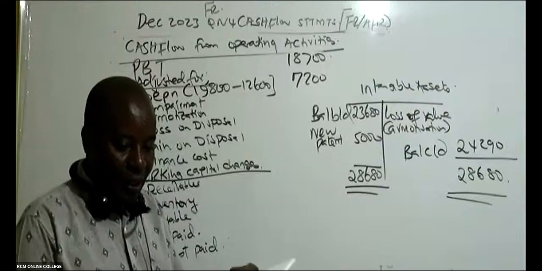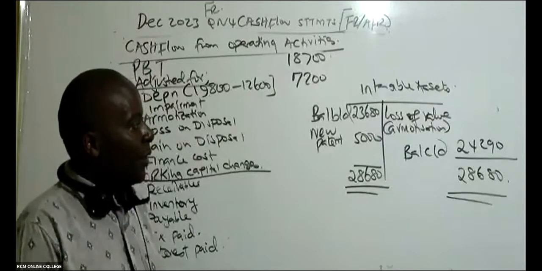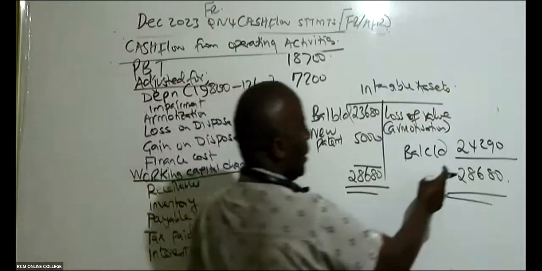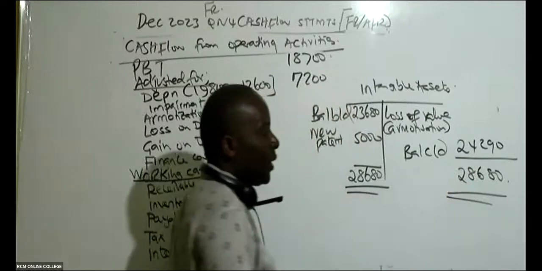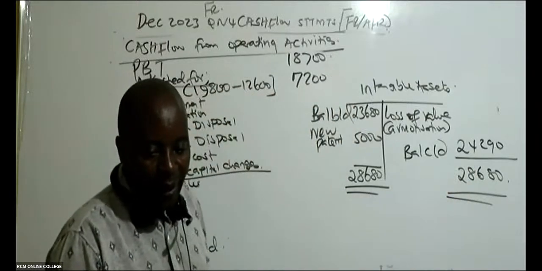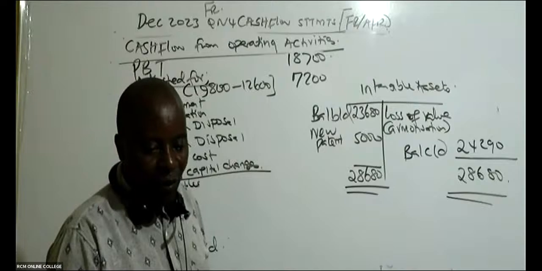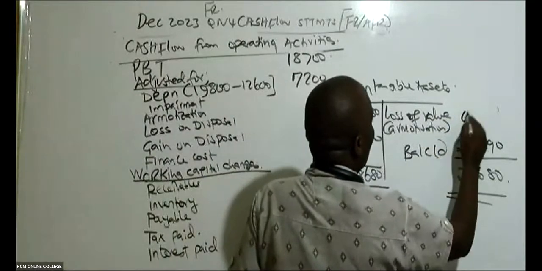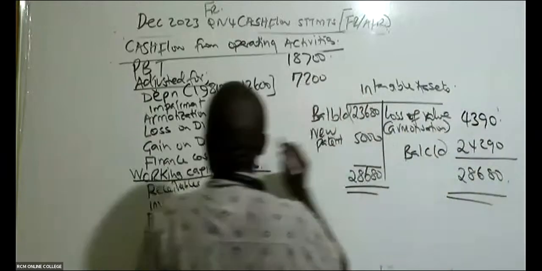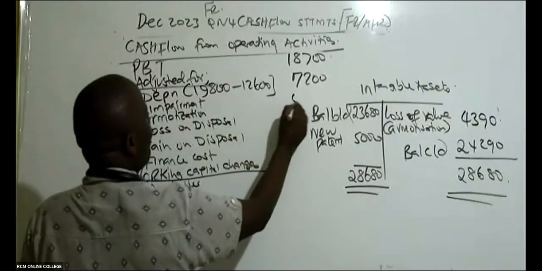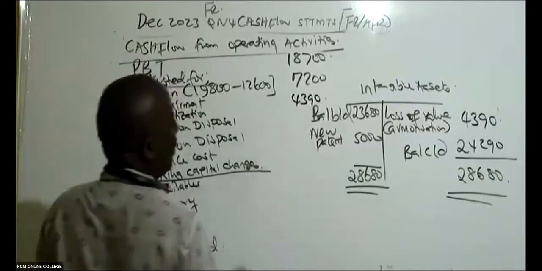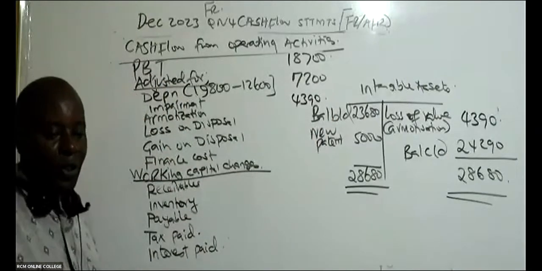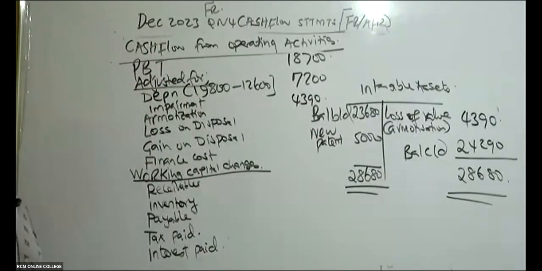Anybody who is able to give me this amortized amount? Because you're taking this 28,680 minus 24,290. Yeah, I can see from Joanne, 4,390, right? So this 4,390 is what I will bring here. Amortization, 4,390. Thank you so much. That is what I will bring here.